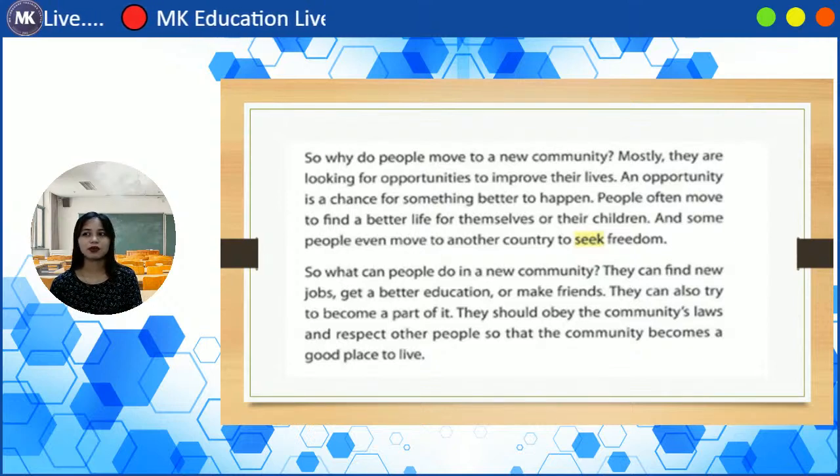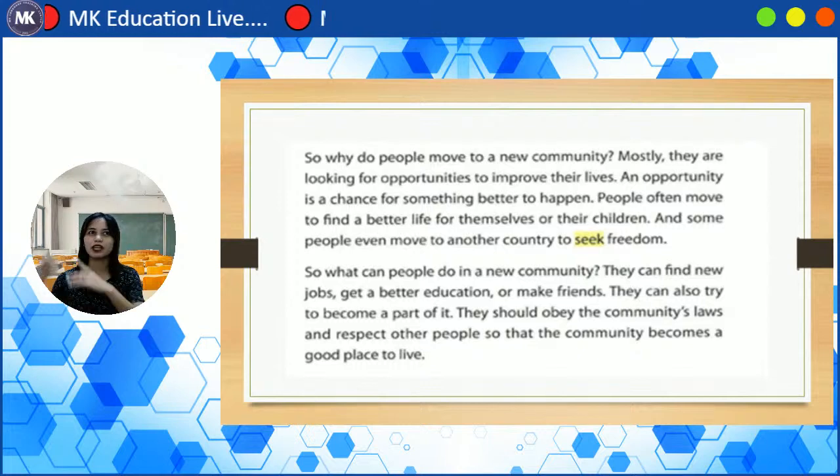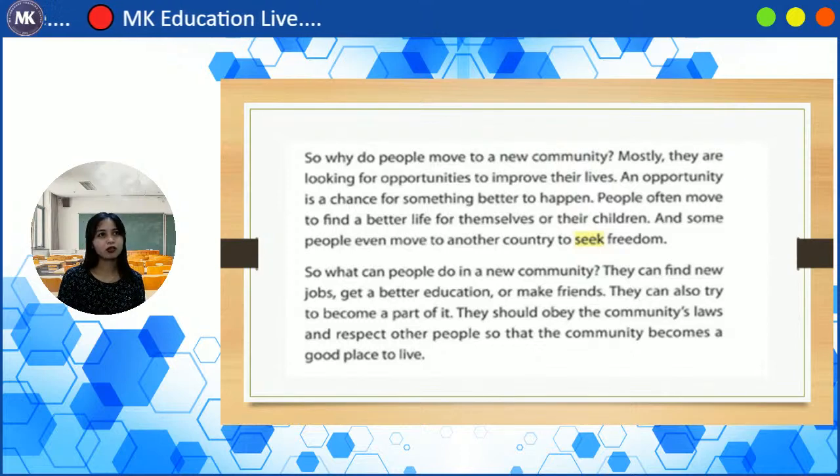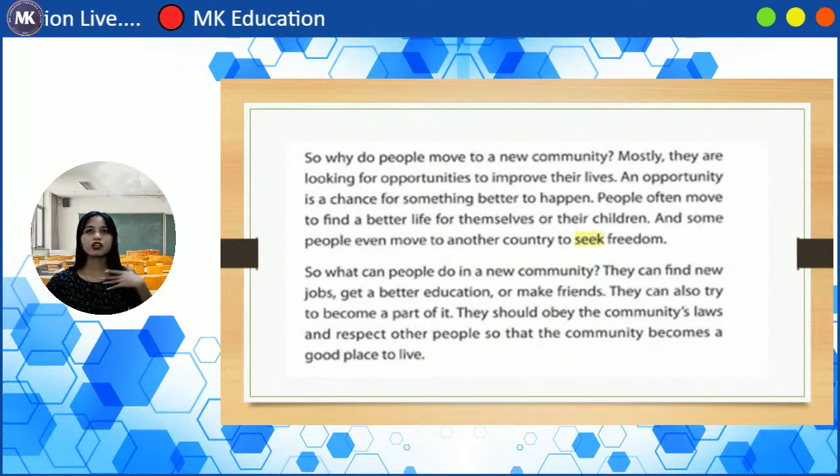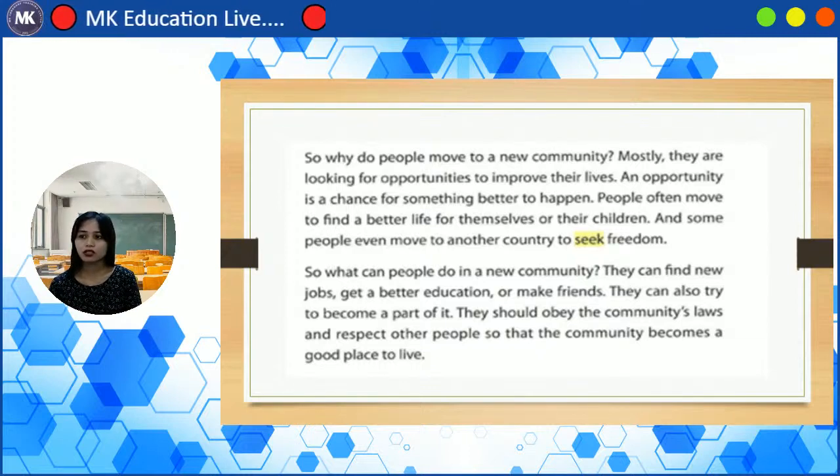So this one is also one of the reasons why some people like to move to another country, because to make friends, they want to see another culture, another person from another country. So they can also try to become a part of it, right? And then they should obey the community laws and respect other people, so that the community becomes a good place to live.